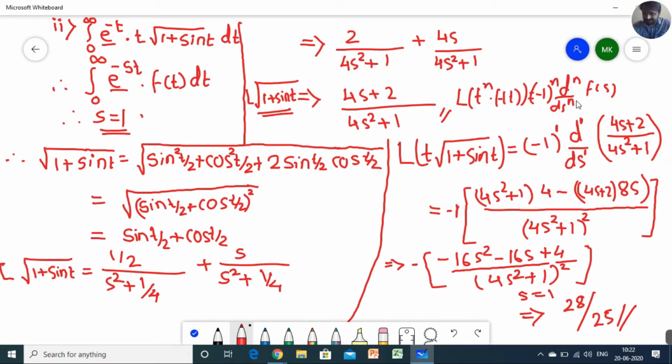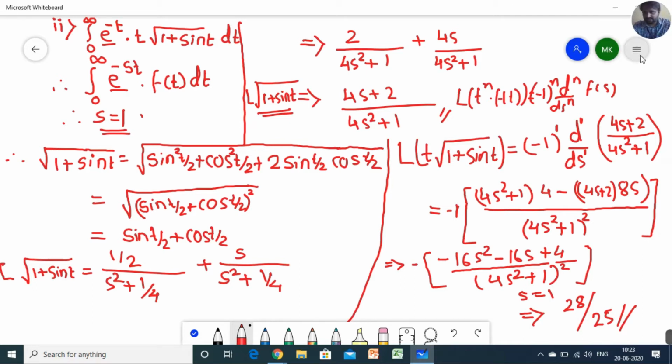Please remember this theorem. It is a basic concept. Whenever t is multiplied with any function, you have to use the multiplication by tⁿ theorem. It is a very easy theorem. Whenever t is multiplied, you have to use (-1)ⁿ. See the power of t. Whether it is 2, 3, 4, 5, whatever the power, you have to use that power and take the derivative. If there is a 3, you have to take the third derivative with the respective function, whether the function is sine, cosine, algebraic, whatever.